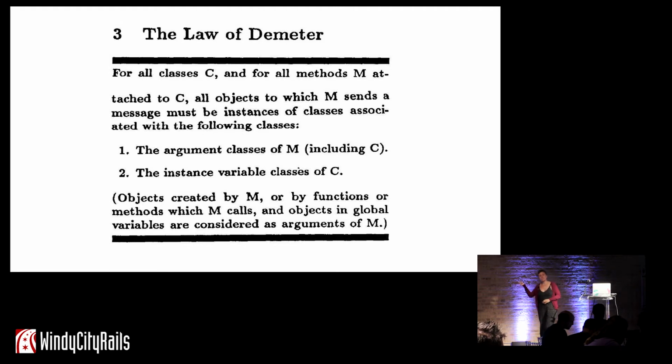So this is the definition of the Law of Demeter from the paper itself. I had it up earlier. I personally find it just not legible. I'm sorry. I've read the paper probably tens of times, and I really struggle to read through this and glean much from it, because they're trying to explain something kind of complicated in a short, concise way.